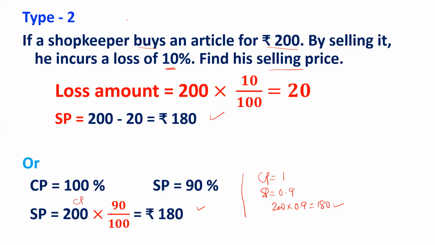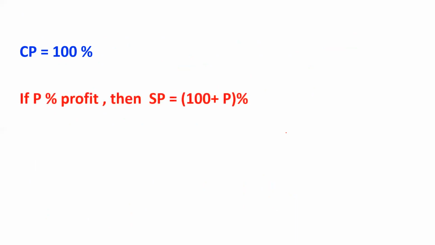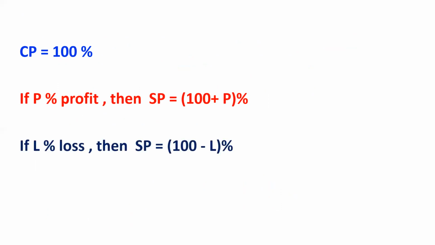Right? In type 2 question, we are getting selling price from the cost price. Let us move to the concept once again. Cost price should be taken as 100%. If there is a profit, then the selling price will be 100 plus profit percent. If there is a loss, the selling price will be 100 minus loss percent. This you must remember.